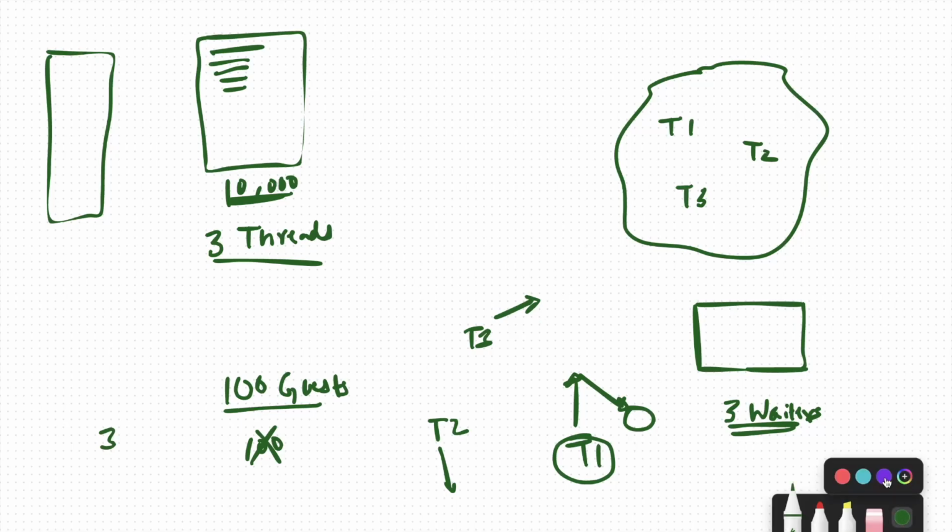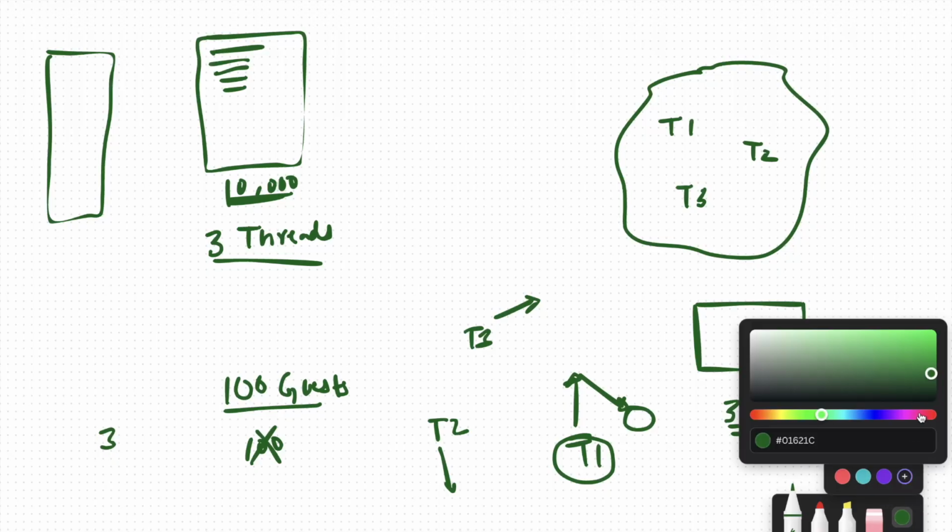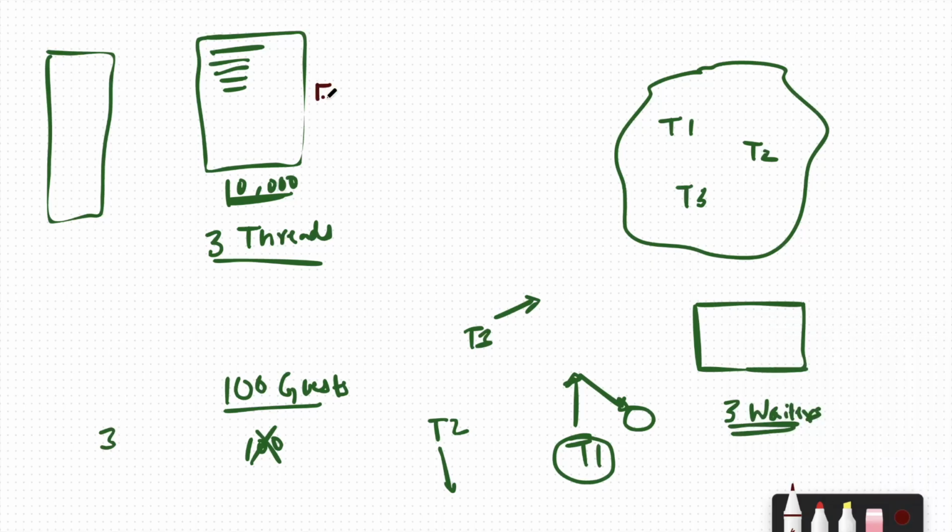Alright. So imagine you have certain tasks to do. In this 10,000 lines of code, you have, let's say, 50 tasks that you need to perform. So T1, T2, T3 will perform tasks one by one, and as soon as they get free, they will pick up another task. It is as simple as that, like how you work. Once you finish your task, you can pick up another task. So this is what a thread pool is used for, and this is what a thread pool is.